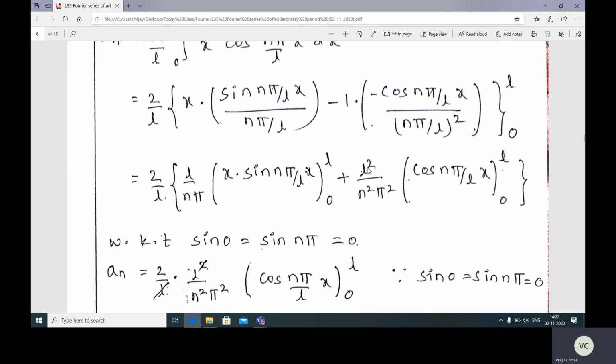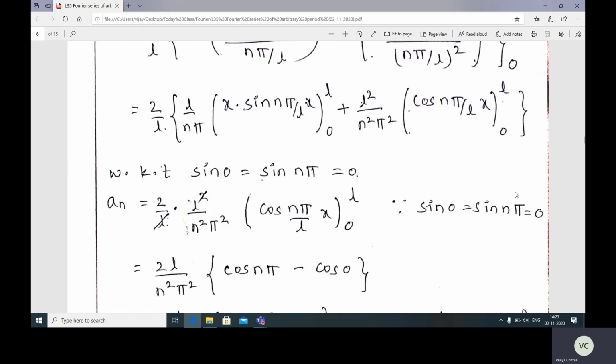Now an is equal to 2 by L is there, L square divided by n square pi square, and apply limits for what here? cos n pi by L x limits 0 to L.